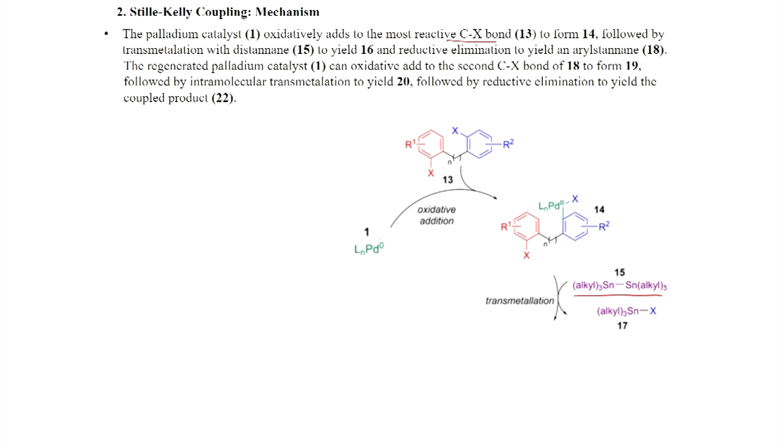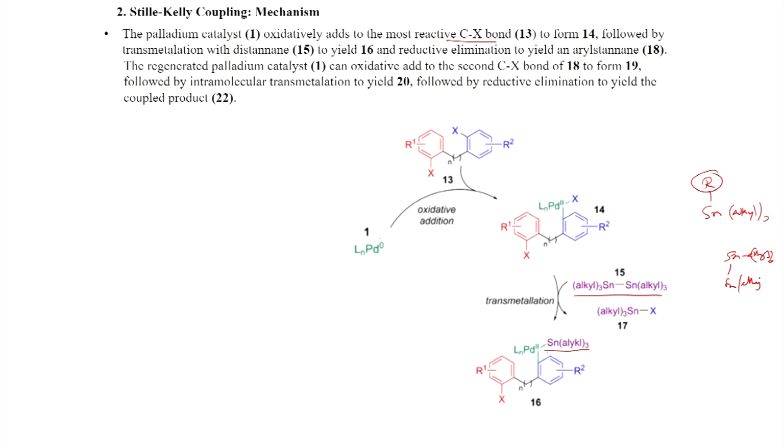So, this is the important reaction: transmetallation will happen and the X is displaced by the tin alkyl, the SnMe3. Earlier we have seen the tin alkyl and a vinyl group being transferred, but here Me3Sn-SnMe3 is used.